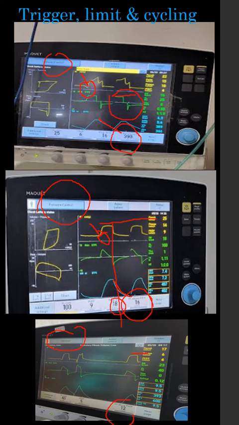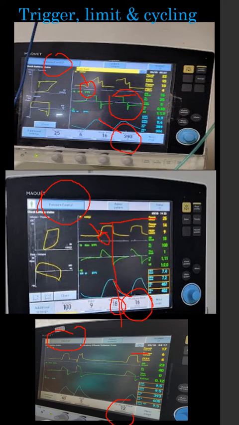And what is the cycle in pressure support mode? In pressure support mode, by default, or we can change it if we want, once a percentage of the peak inspiratory pressure is achieved, the exhalation valve opens and exhalation starts. Suppose the peak inspiratory pressure was 100, and we have set 25% of that as the expiratory trigger sensitivity.